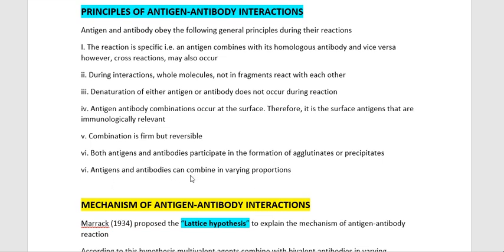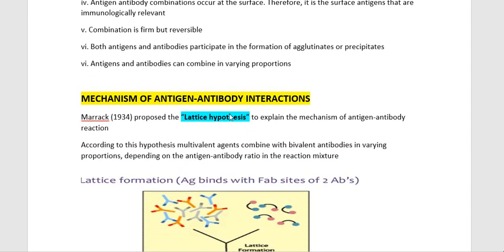Now these antigen and antibodies can combine in varying proportions. So there may be more antigen in number or more antibody in number. So varying proportions are required in having these antigen antibody interactions. Then coming to the mechanism of antigen antibody reactions. Marrack in the year 1934 proposed a theory or hypothesis called the lattice hypothesis to explain the mechanism of antigen-antibody reaction. So the antigen-antibody mechanism was named the lattice hypothesis by Mr.